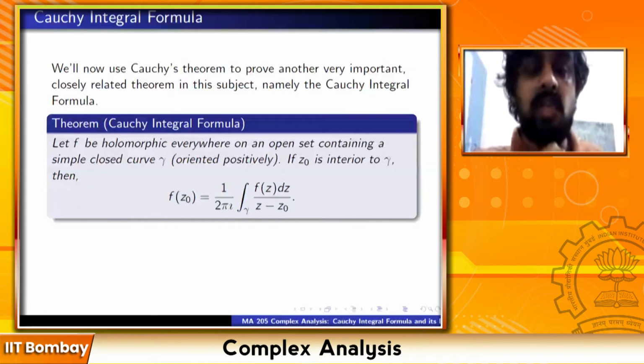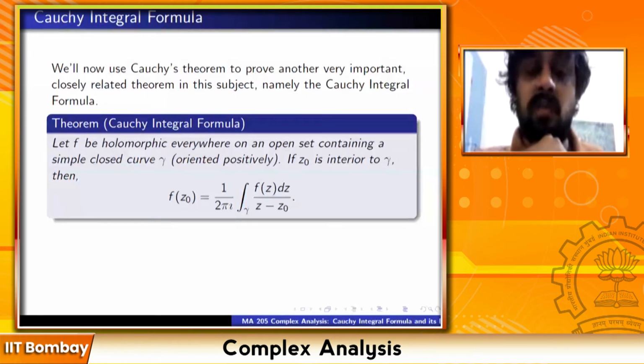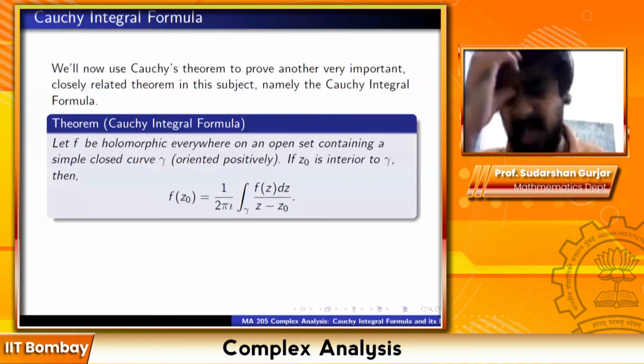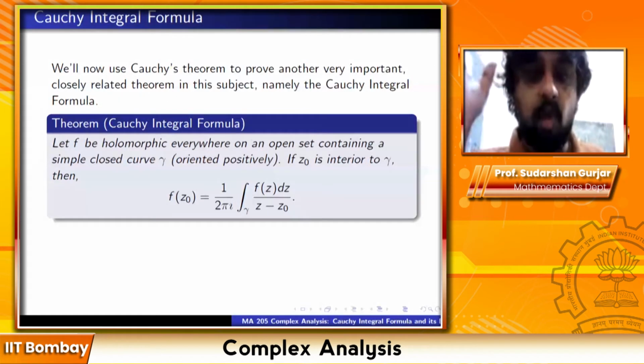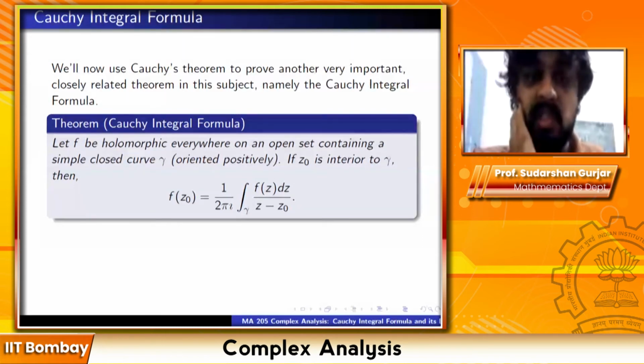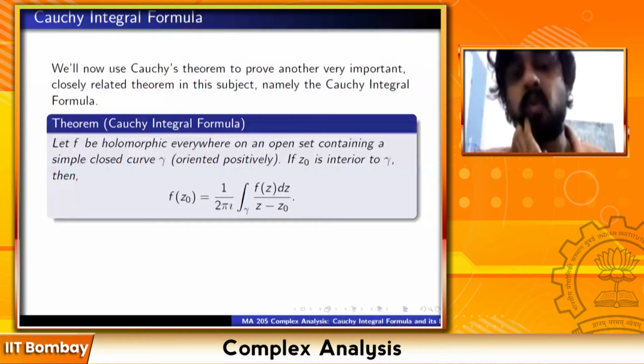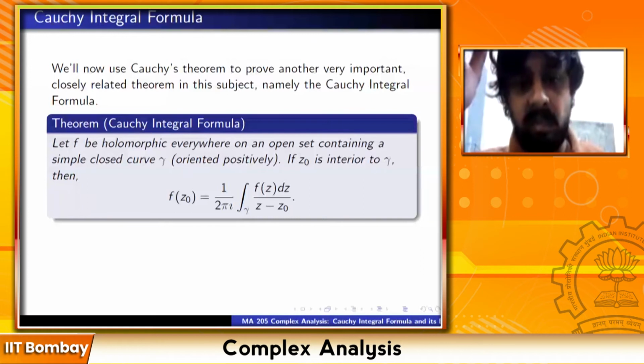Notice that there is no reason for this integral to be 0, because although f(z) is holomorphic inside gamma, f(z) upon z minus z0 is not holomorphic. f(z) upon z minus z0 sort of blows up when z is equal to z0. So we are not integrating a holomorphic function inside gamma. There is no reason for this integral to be 0 by Cauchy's theorem. So this is what we want to prove. Therefore, notice something very interesting.